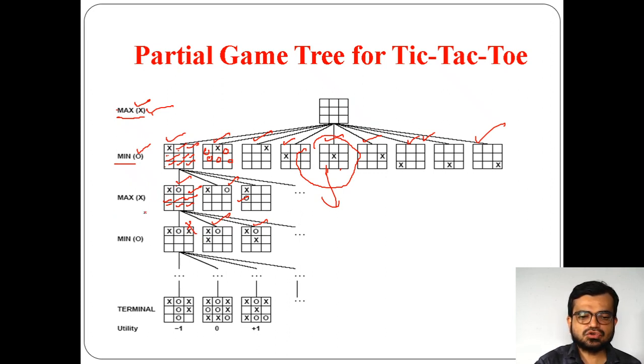So in that way, so on up to finally what happens is the utility function. Now as you can see here, the other player, that is OO, has arranged a line and wins the game. As the second player wins the game, it is -1. In this case none of them has won, so it is 0. And in this place it is a diagonal win, so it is +1.